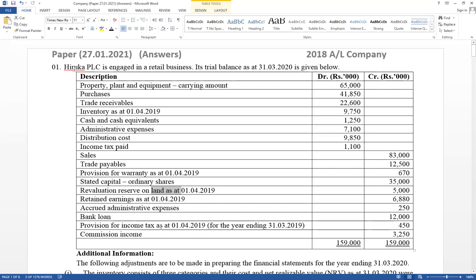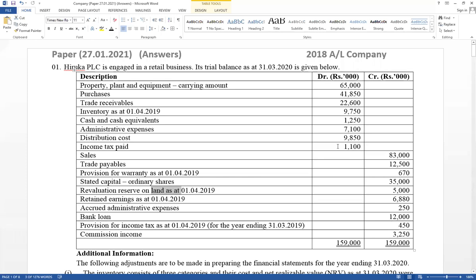And the provision for income tax opening balance is given. This is the last year's last quarter estimate value for the year ended 31st March 19. Therefore, this is a previous year last quarter estimate value. It should be compared with the amount paid this year in the first quarter. But it has not been given clearly.